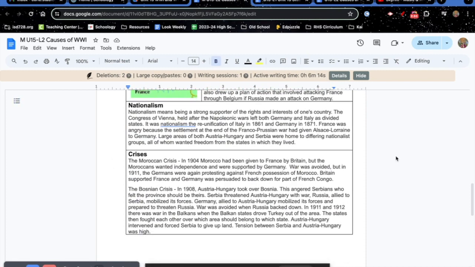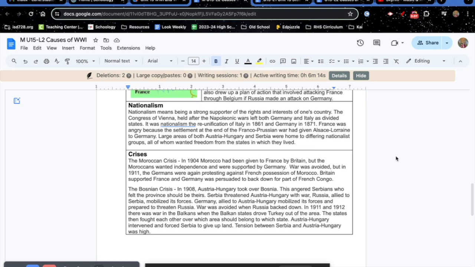Nationalism. Nationalism means being a strong supporter of the rights and interests of one country. The Congress of Vienna, held after the Napoleonic Wars, left both Germany and Italy as divided states. It was nationalism that led to the reunification of Italy in 1861 and Germany in 1871. France was angry because the settlement at the end of the Franco-Prussian War had given Alsace-Lorraine to Germany. Large areas of both Austria-Hungary and Serbia were home to differing nationalist groups, all of whom wanted freedom from the states in which they lived.